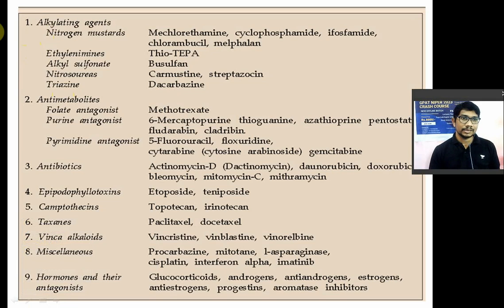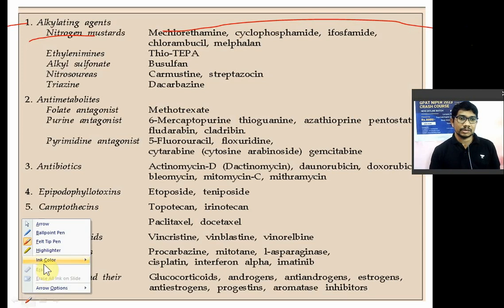Alkylating agents are the first class, the main heading. In that you have nitrogen mustards, drugs like mechlorethamine, cyclophosphamide, ifosfamide, chlorambucil and melphalan. These are known as nitrogen mustards.